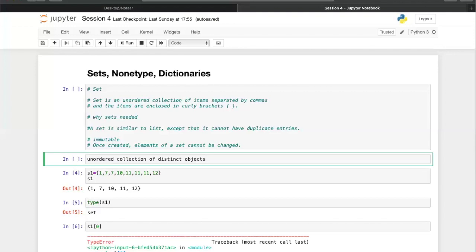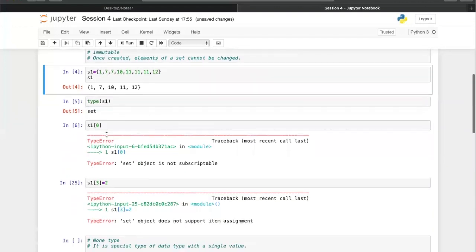Just look at the screen and you would be able to get a better understanding of this following concept. Just think about a situation that I'm trying to get all the distinct numbers in a collection. So I wrote 1, 7, 7, 10, 11, 11, 11, 12. So 7 has been repeated 2 times, but my intention was to get 7 just once. And 11 has been repeated 3 times, but my intention was just to get it once. So if I just define a set, which is defined with curly brackets, starting with a curly bracket and ending with a curly bracket, I have to start with this, start writing my elements, and end at this.